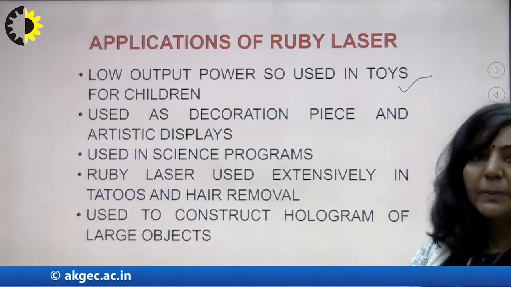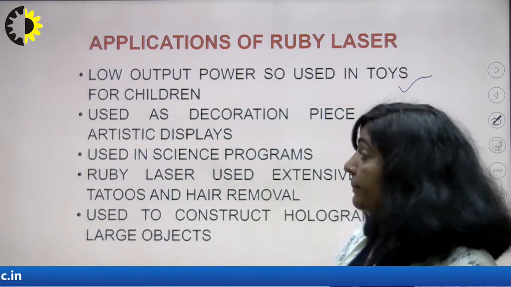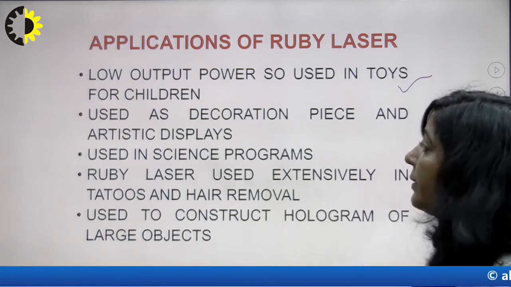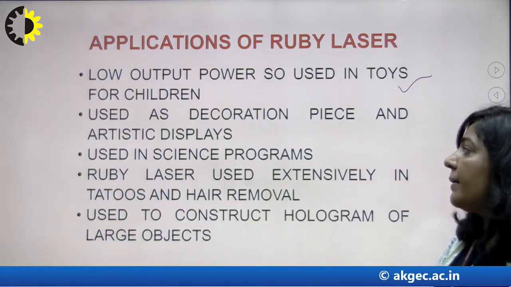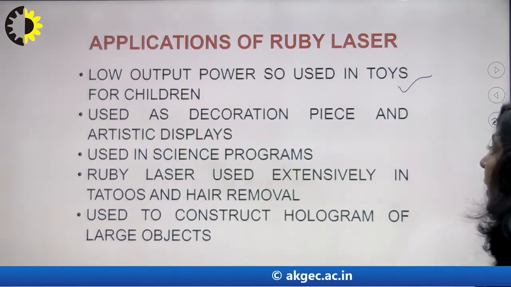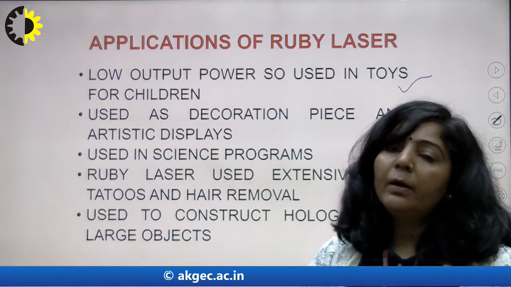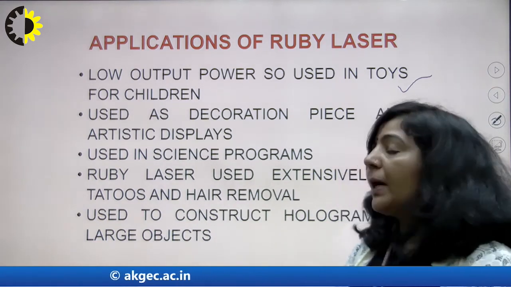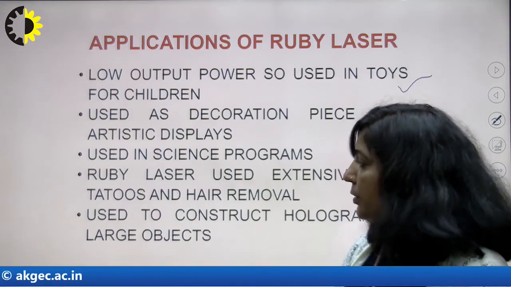Since you are getting visible light from the ruby laser, it is used in decoration pieces and artistic displays. Ruby laser is used in science programs. It is also used extensively in dermatology, for removing tattoos and for hair removal.